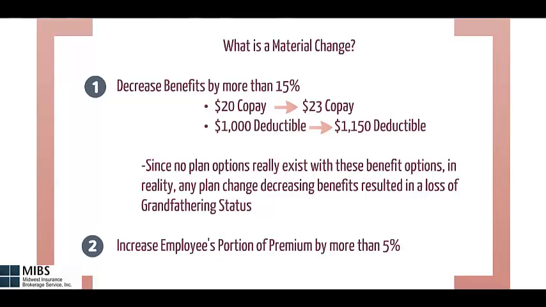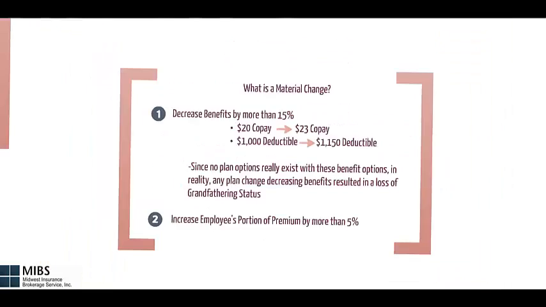The first thing is decreasing benefits by more than 15%. This means you couldn't increase a copay from $20 to anything more than $23, or increasing a deductible from $1,000 to anything more than $1,150. Since no plan options really exist with these benefits, in reality, any plan change decreasing benefits resulted in a loss of grandfathering status. The second thing that can result in a loss of grandfathering status is increasing the employee's portion of premium by more than 5% over last year.